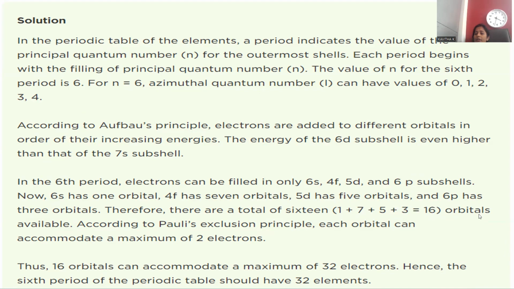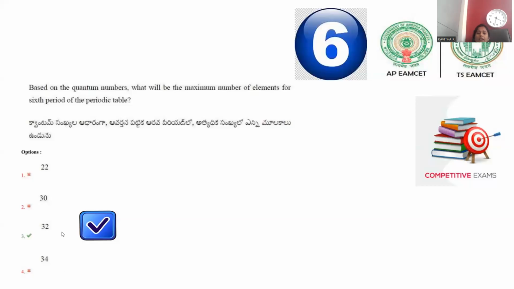If 16 orbitals are present, each orbital can fill a maximum of 2 electrons, so the maximum capacity is 32 electrons. If 32 electrons are filled, 32 elements are possible. So the possible elements in the 6th period will be 32 elements. This is the way we can go with the calculation, and fill the period as well as the group.